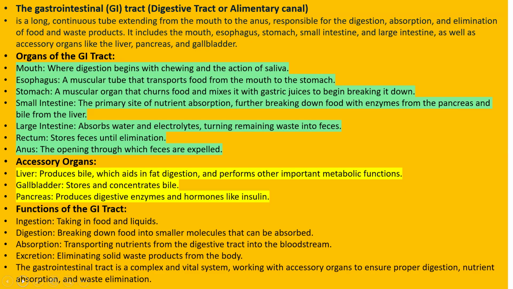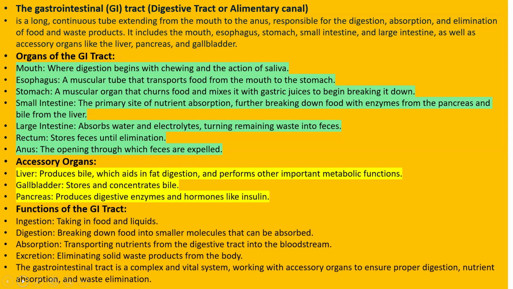and waste products. So it includes the mouth and the esophagus, which is called the food pipe, which transports food from the mouth to the stomach. The stomach is a muscular organ that helps in churning the food, breaking it down into smaller particles. It mixes it with gastric juices, which are the secretion of the stomach, and breaks it down.